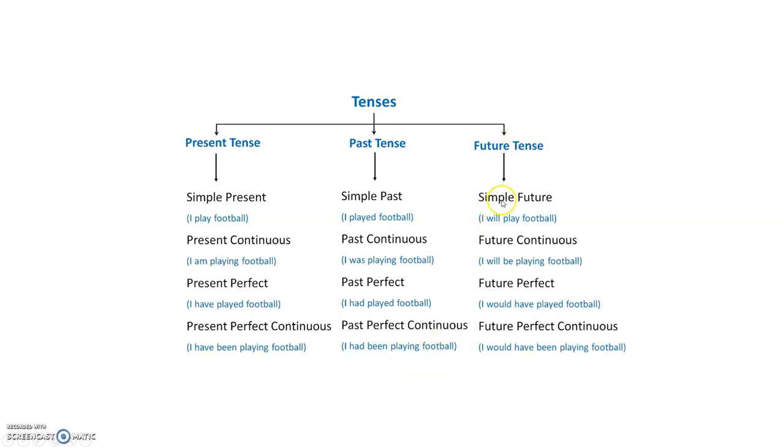Coming to the future tense now. Simple future, I will play football. What about the continuous? How will it be? I will be playing football. Future perfect, I would have played football. And future perfect continuous, I would have been playing football. So you see, in the perfect continuous, in all these 3 types of tense, it is being, playing. That is common there, okay, with the verbs. So you can always remember that in all the 3 tenses of perfect continuous.